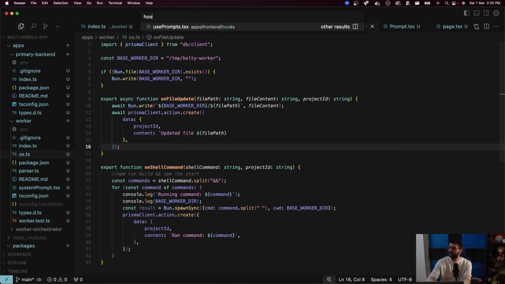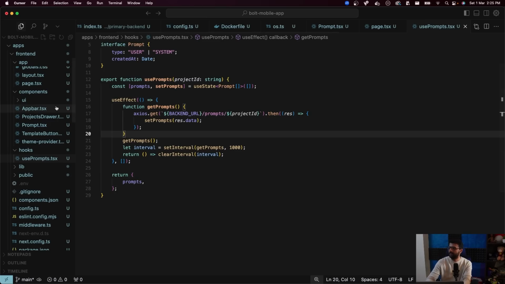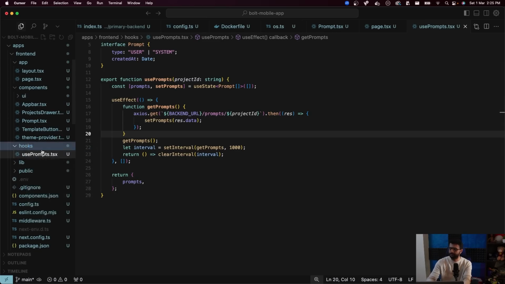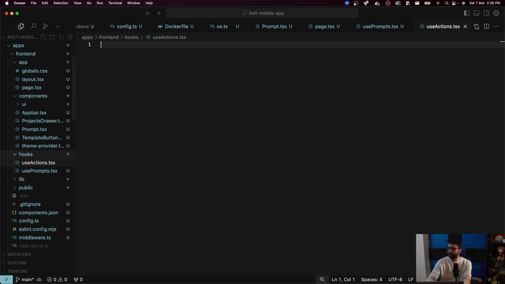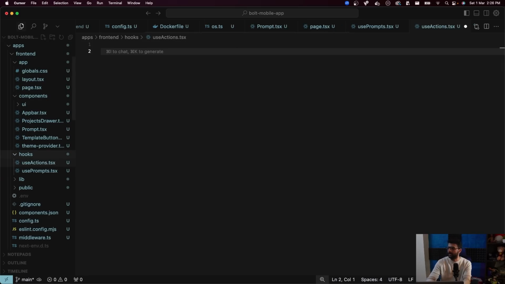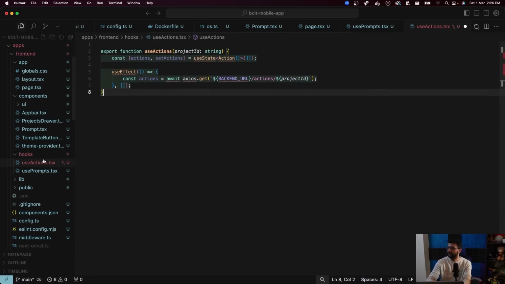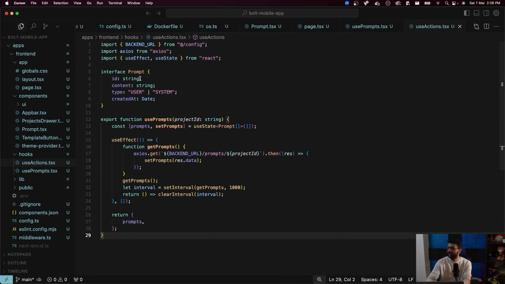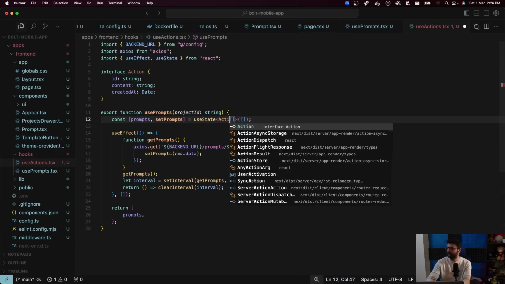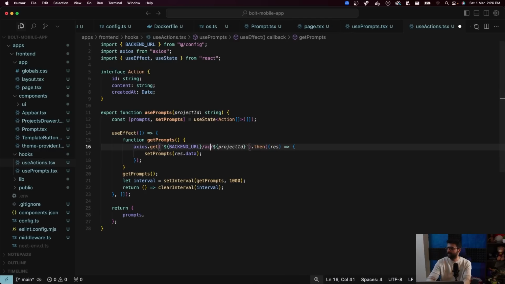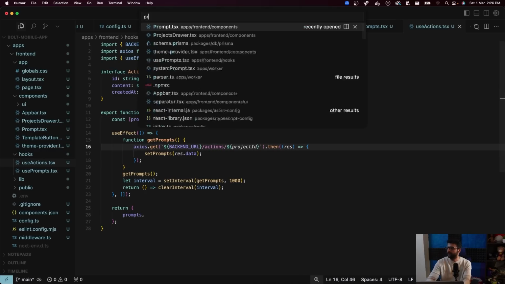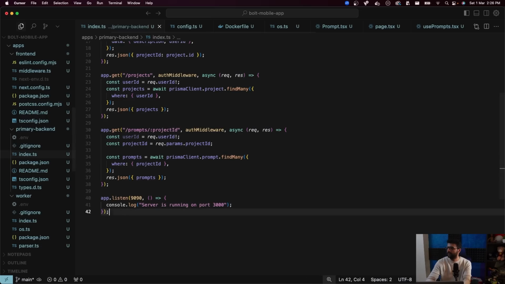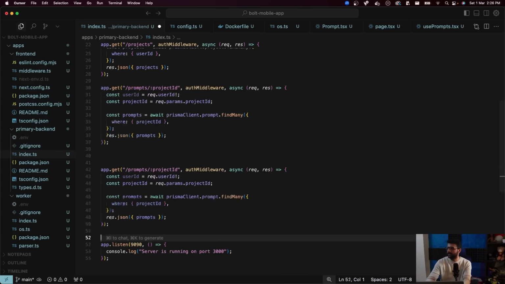Now in our hooks, let me add use actions.tsx. Come on. Yeah, you're smart enough to do this. Export function use actions should be exactly the same as use prompts. Only thing is, rather than hitting the prompts endpoint, the actions endpoint, we need to add that to the primary backend as well. So along with prompts, I need to get the actions.